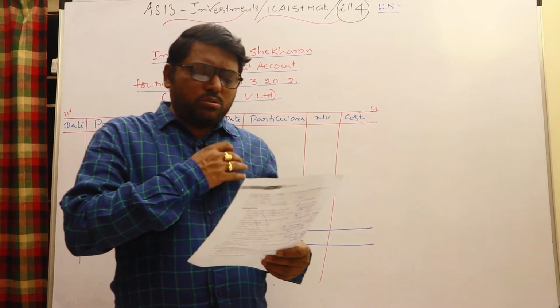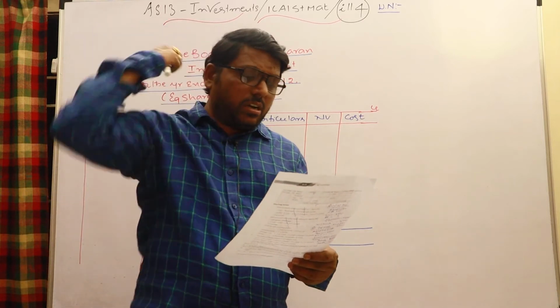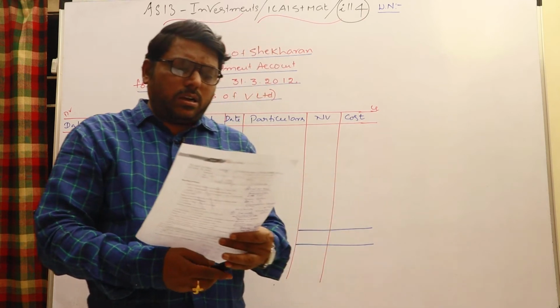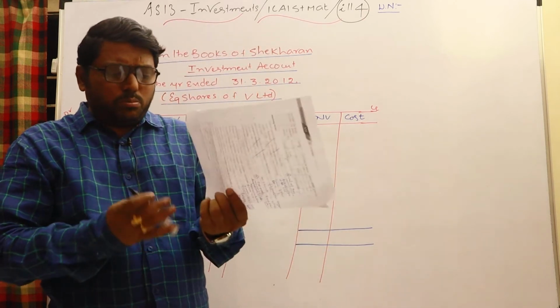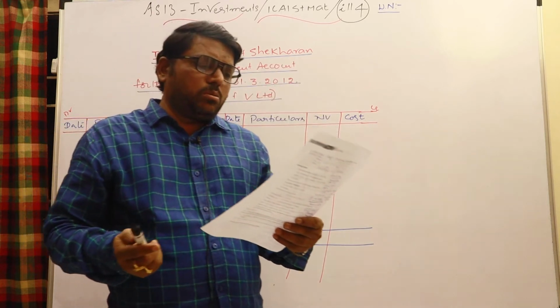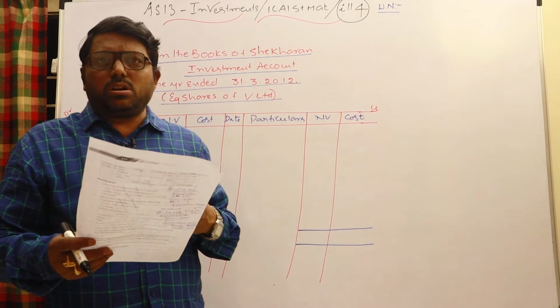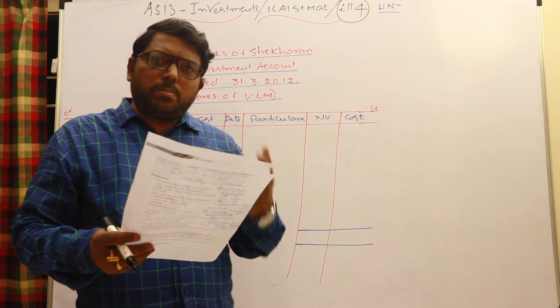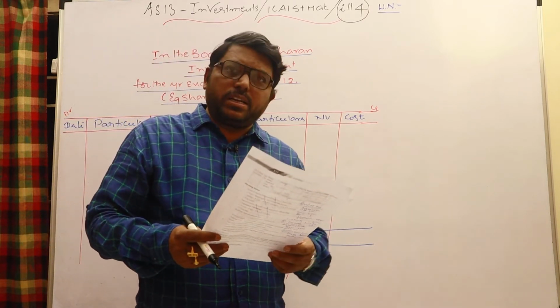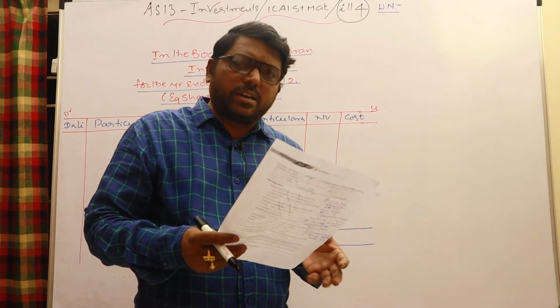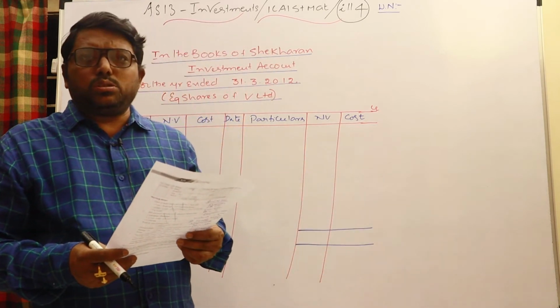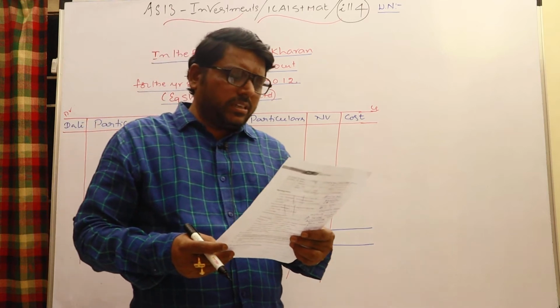On 31st March 2012, Mr. Shekaran sold the bonus shares through a broker who charged 2% brokerage. The sale price is not specified. If the sale price is specified, you may take it; otherwise, obviously take the market rate on that day, and you may assume that it is sold at the market price of 90 itself.